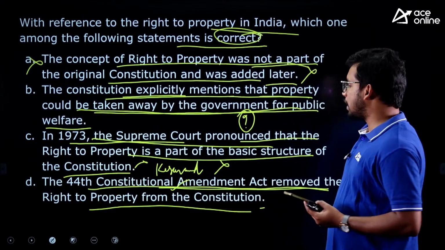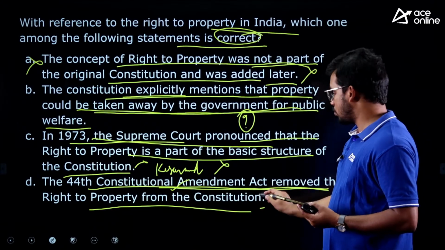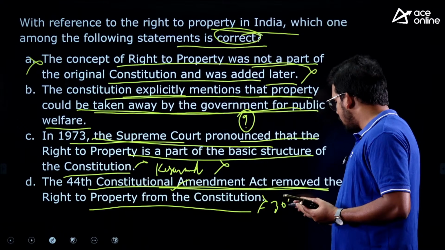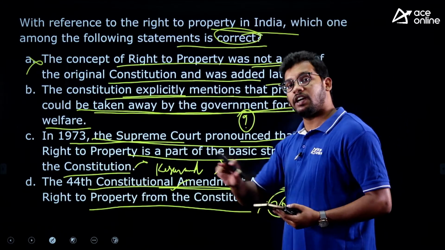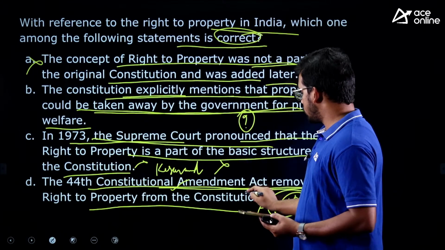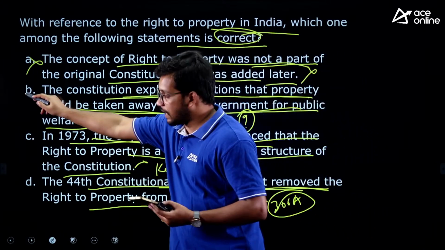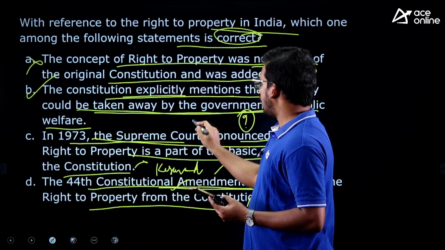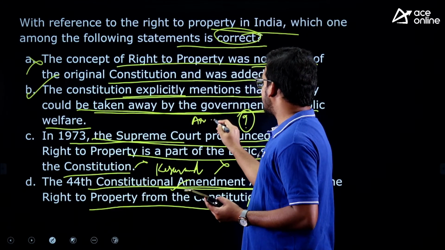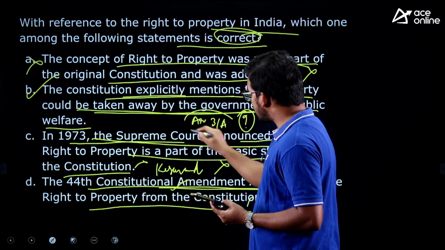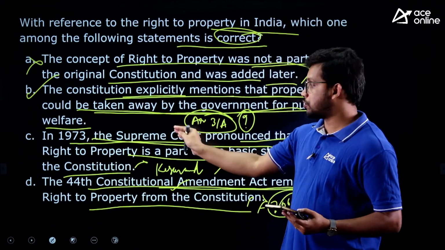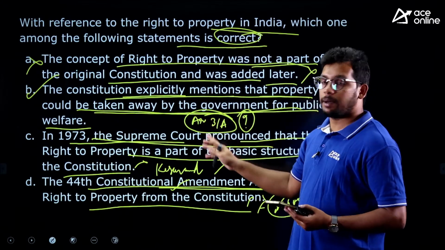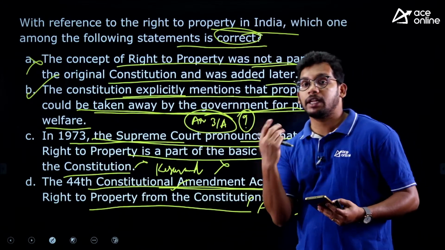44th Constitutional Amendment Act removed right to property from the Constitution. Wrong. 300A is still part of the Constitution. It did not remove the right from the Constitution, rather it removed it from fundamental rights. So this is also wrong. So this is correct. Answer is B. As part of Article 31A, I have discussed this also. The First Amendment Act added to the Constitution that right to property can be taken away to implement public welfare.